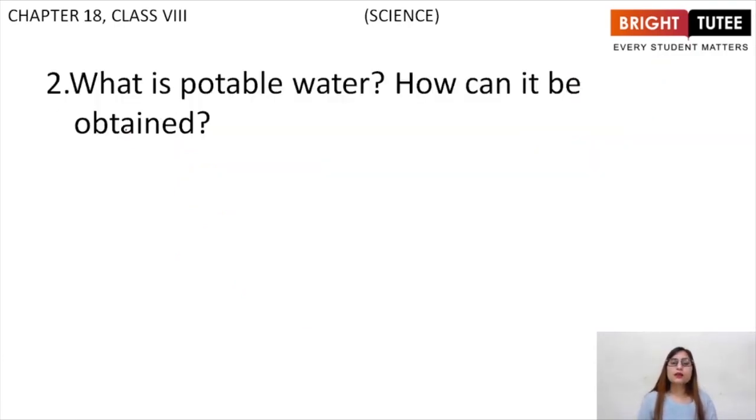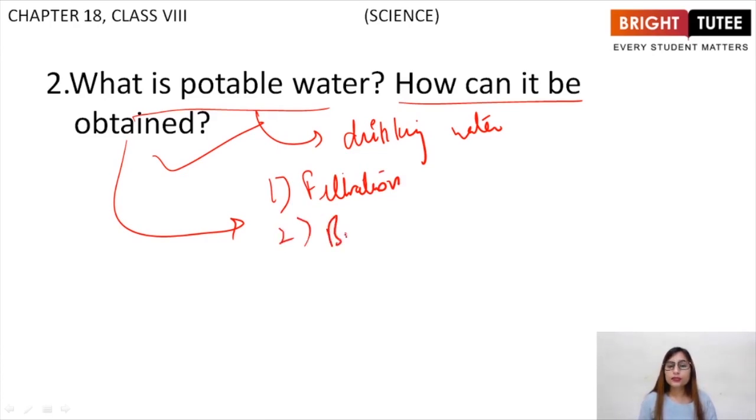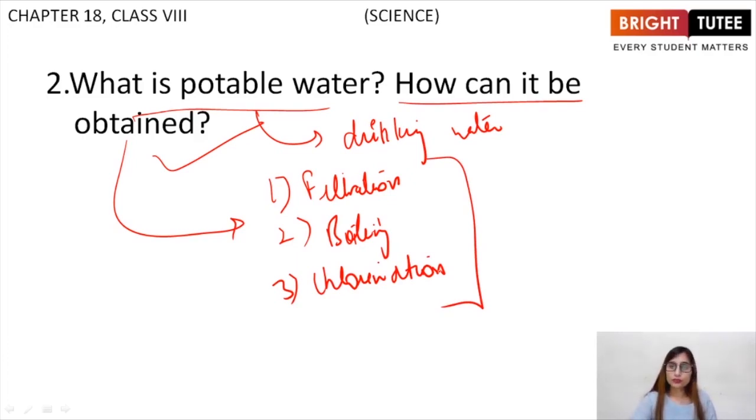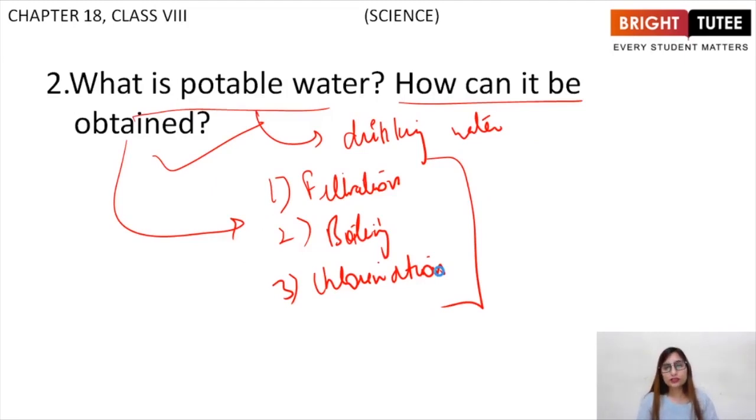Next question is, what is potable water and how can it be obtained? Students, potable water is basically drinking water. The water that can be used for drinking is known as potable water. It can be obtained from 3 methods. First one being filtration, the filters that you use in your homes. Second one being boiling, because boiling kills the germs. Third being chlorination, as chlorine acts as a disinfectant. So these are the 3 methods with the help of which you can obtain potable water, right? These were the important questions for the 8th topic.